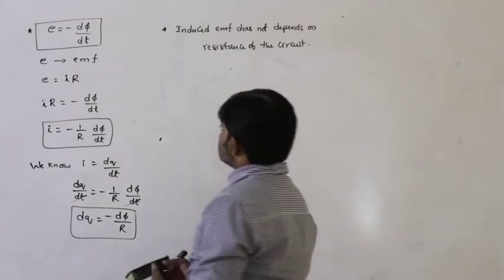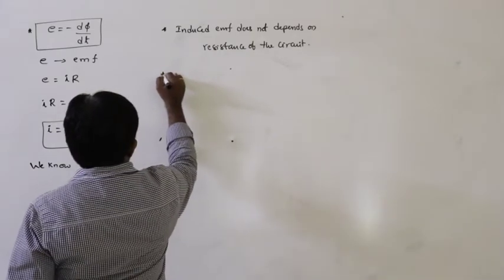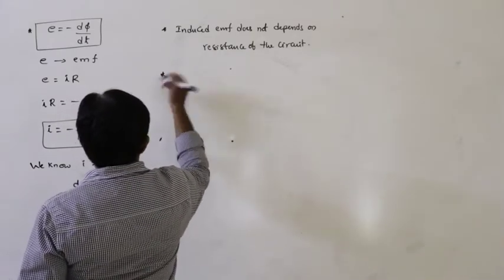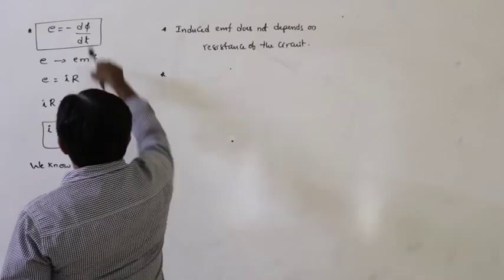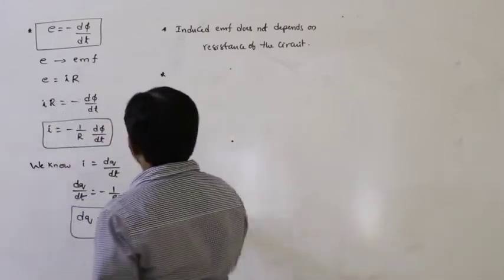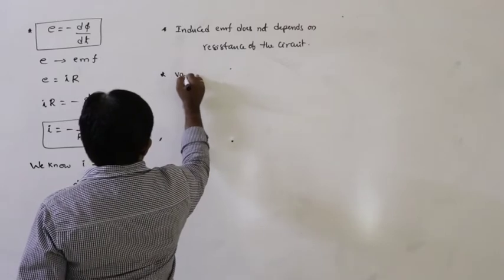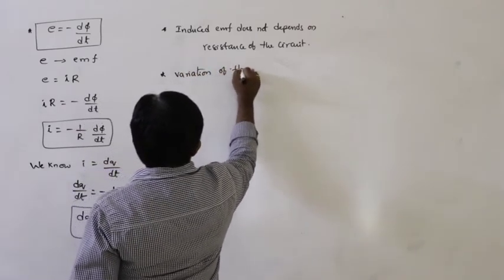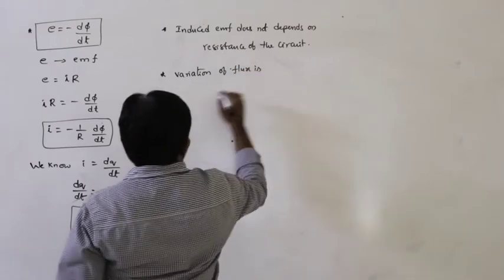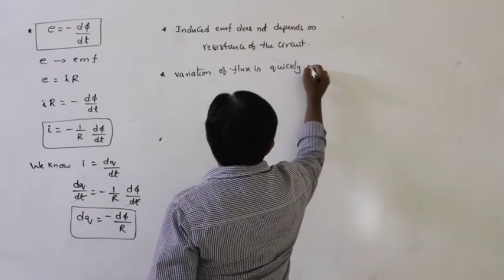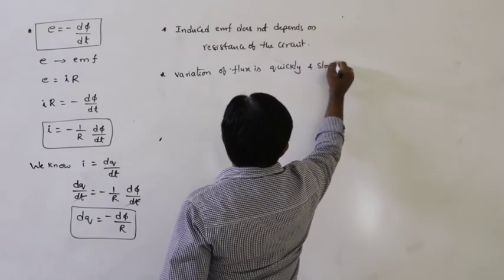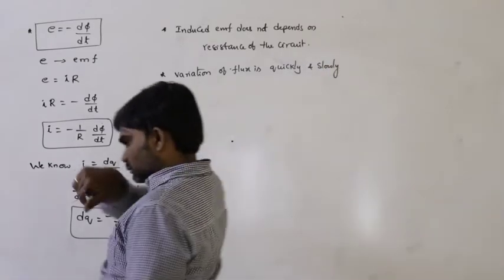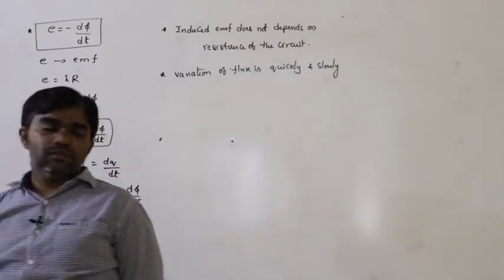Next point here: time variation. The variation of flux can be quick or slow. Two situations.